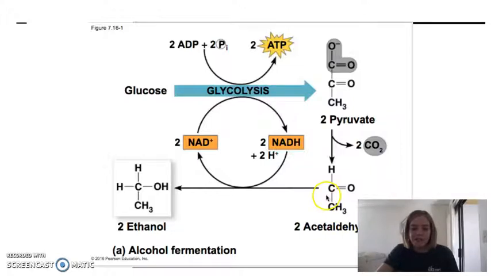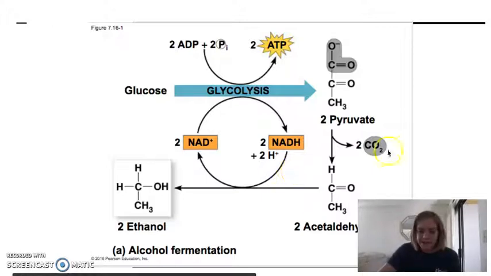We end up with our acetaldehyde, and then that goes back to ethanol, and we get NAD+. So that way our glycolysis process can start again, and we can get more ATP right here. And the acetaldehyde gets reduced by this NADH that was produced from glycolysis. So that's important as well.